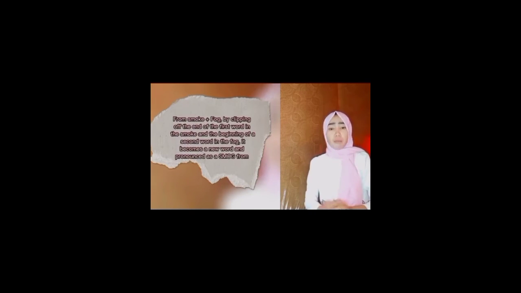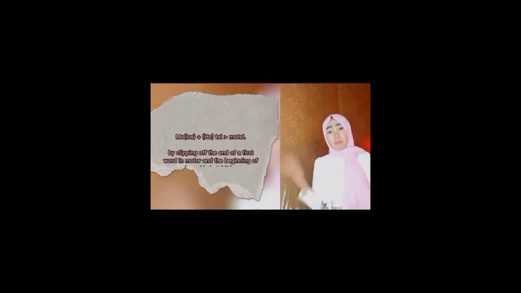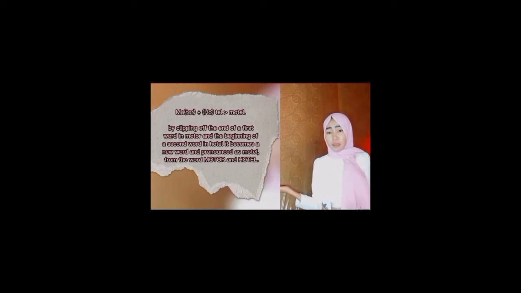As you can see in the given example, from smoke plus fog, by clipping off the end of the first word, it becomes a new word pronounced as smog, from the words smoke and fog. Another example, motor plus hotel.